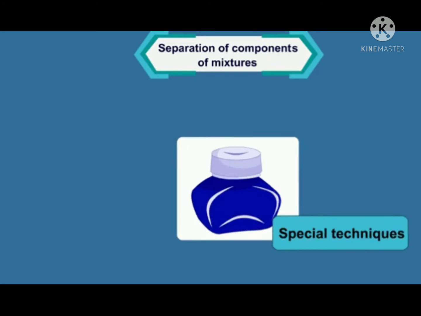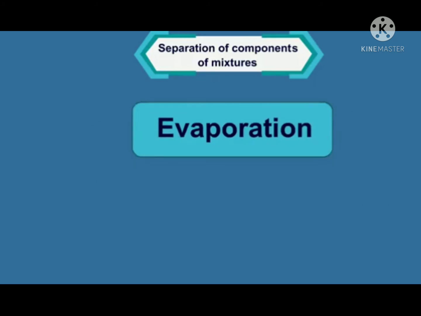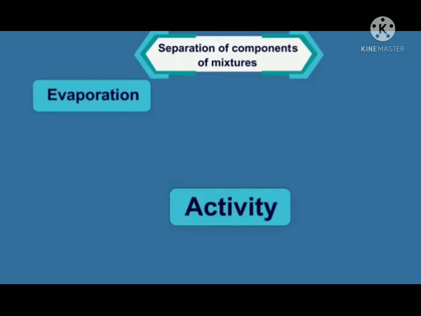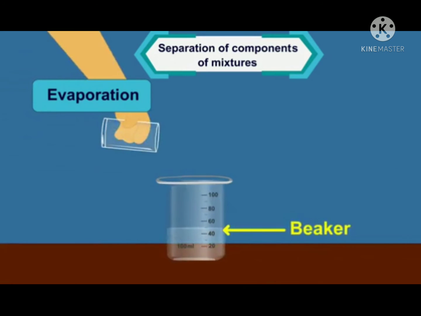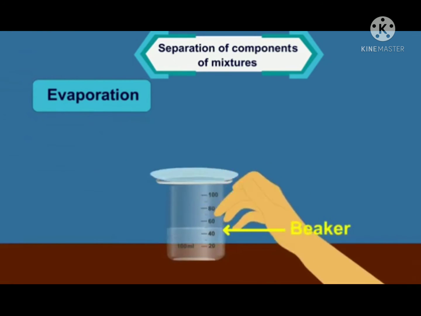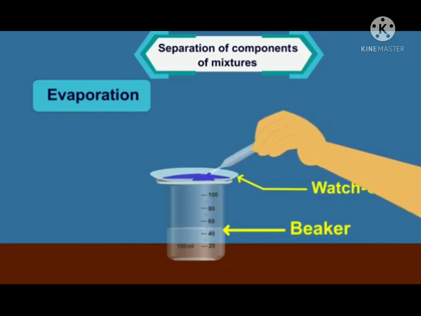First of all, we will learn about evaporation. Let's try to understand it through an activity. Fill half the beaker with water. Now, place the watch glass on the face of the beaker and put some drops of ink on the watch glass. Now, start heating the beaker.